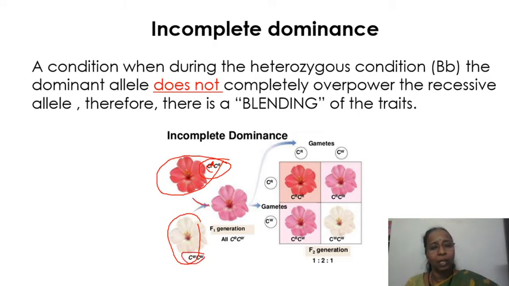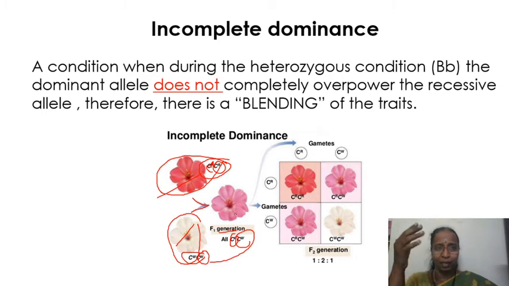So we are doing a hybridization experiment here. In this case, one allele for red will be here and one allele for white will be here, and this is your F1. You can clearly see that the flowers are not red in color, and they are not white also. Rather, there is an intermediate, that is, blending of color. When you are painting, when you mix red and white color, it will be pink in color, right? The basic general logic. So the flowers are also pink. Nature also is painting. This pink color clearly tells you that it is heterozygous, so the genotype also is visible in this.